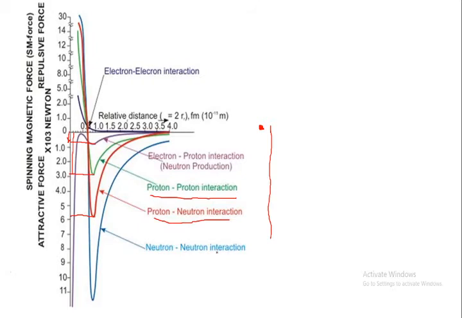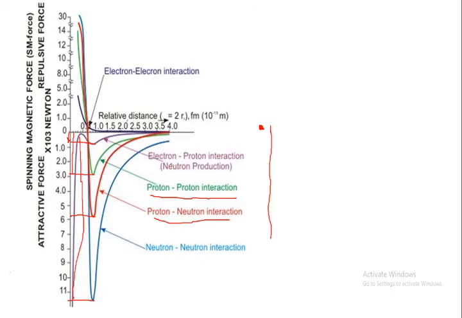But in the case of neutron-neutron interaction, the potential energy decrease is very much greater as compared to all other types of interactions. So why is the neutron-neutron interaction so much more stabilized as compared to the others?